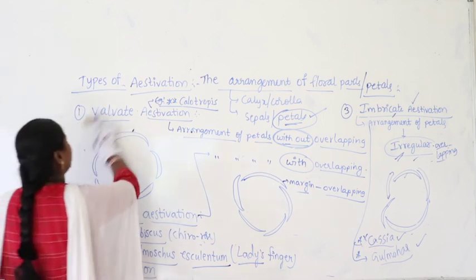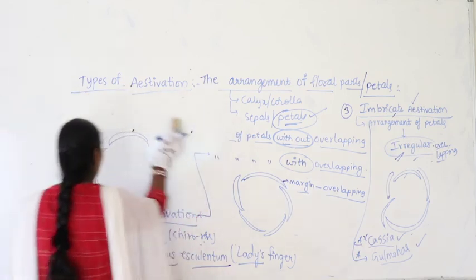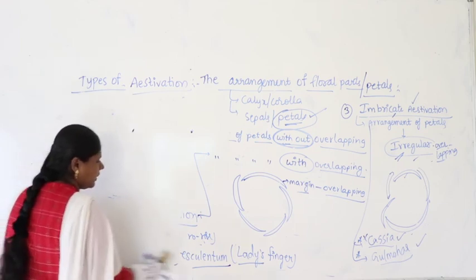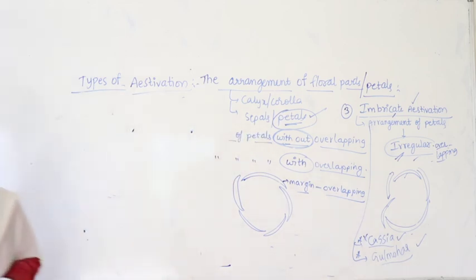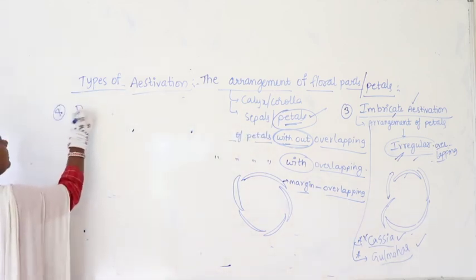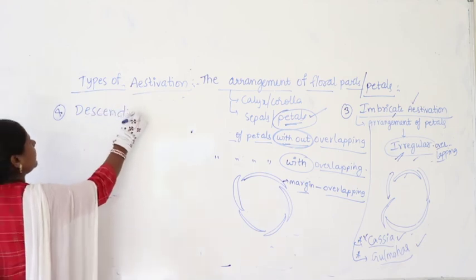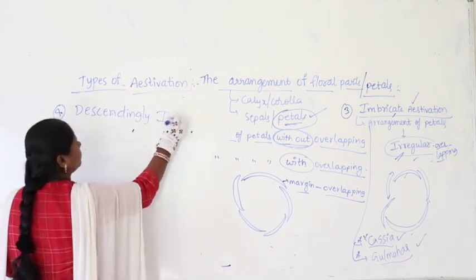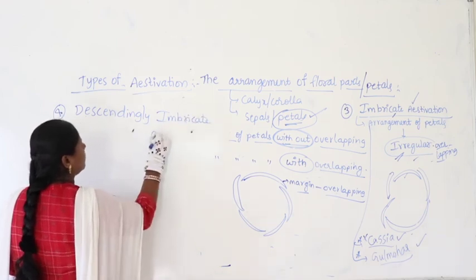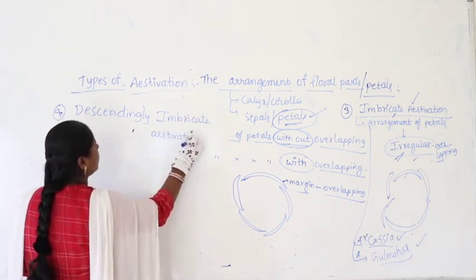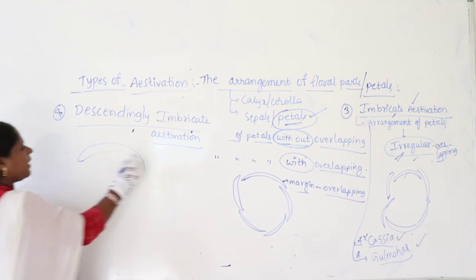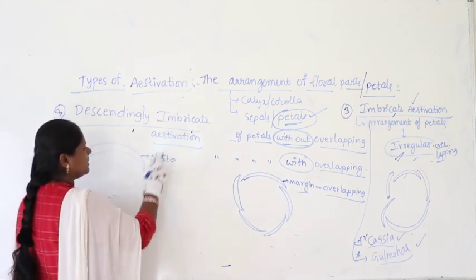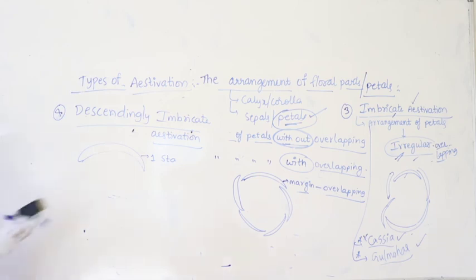Now we have one more category, the fourth category, which we have to discuss, for pea and beans. Both of them fall in the category of imbricate itself. They fall in imbricate, but separately it is referred to, very, very important, as descendingly imbricate aestivation. What is the category we call? Descendingly imbricate aestivation. So if you look at this case, one larger petal we find, it is called the standard petal. Let me give you completely at a time, writing on the board.